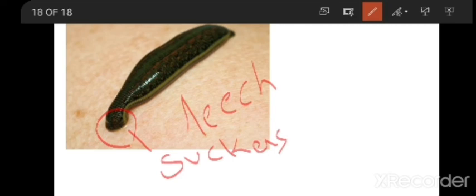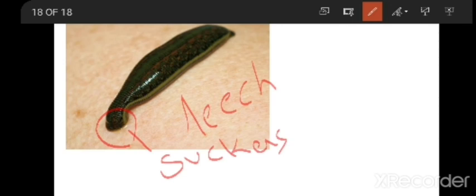Okay, and if you see earthworms and snails, they also do the same thing. They also suck the food from the ground. So these are the different types of animals which have different types of mouths or different types of body parts for collection of the food.